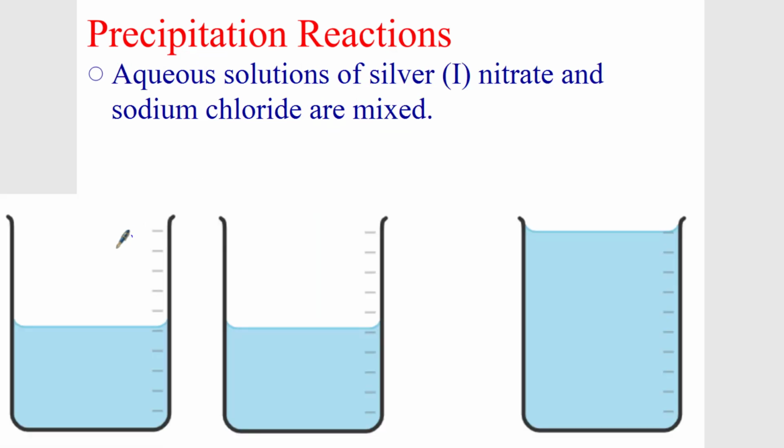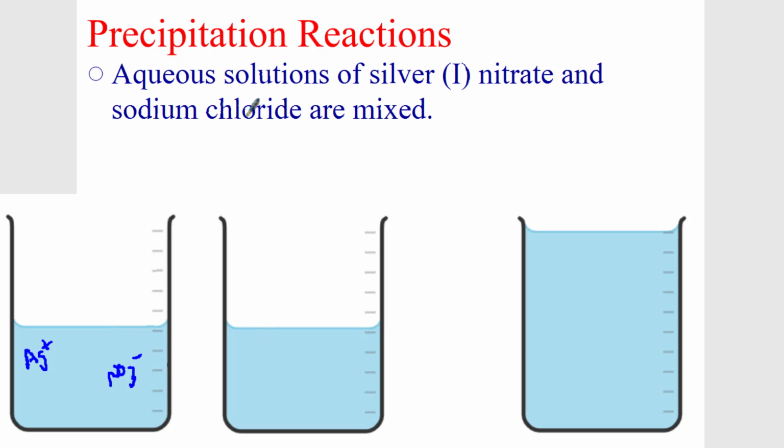Okay, so let's take a look at 2 examples. We're going to take a look at the first one, which is an aqueous solution of silver 1 nitrate. So we have silver 1 nitrate. What is silver 1 nitrate? We have silver ions, which are positive. We have nitrate ions, which are negative. Okay, and those are split up. It's dissolved in water. That's what an aqueous solution means.